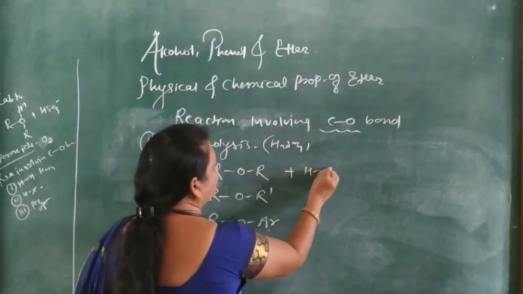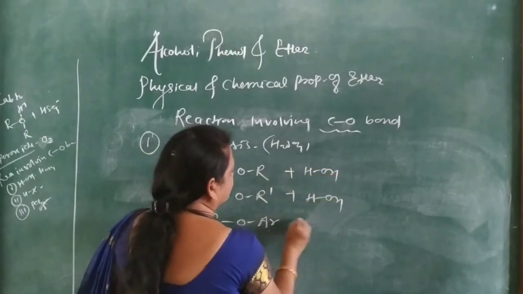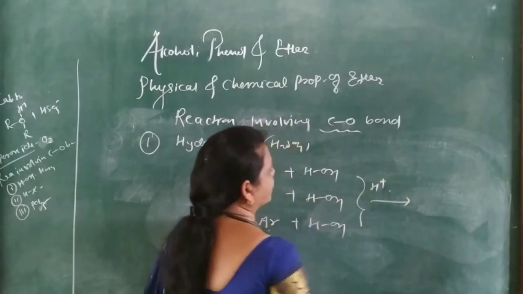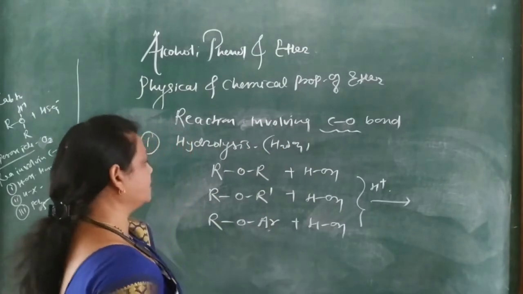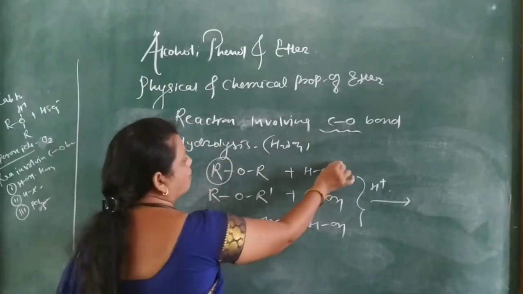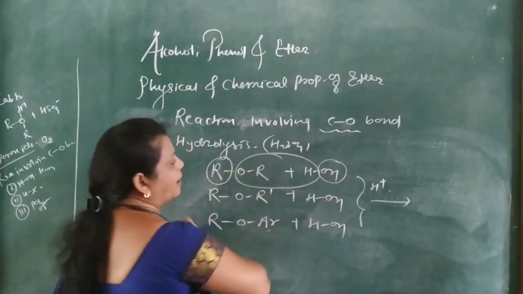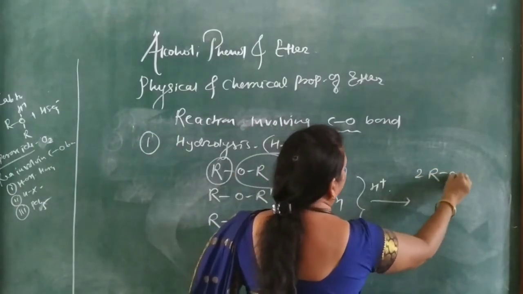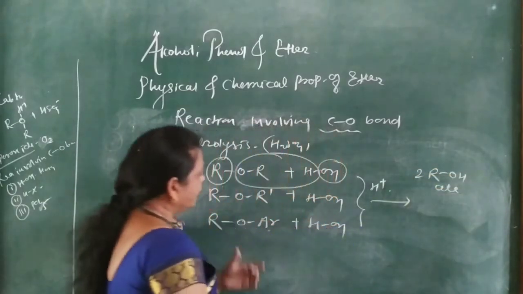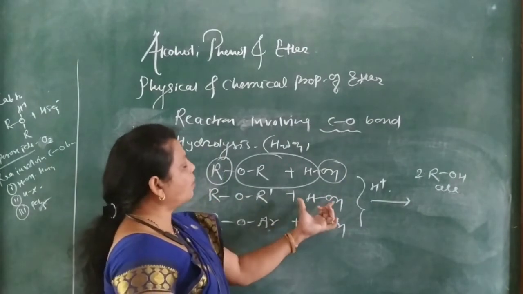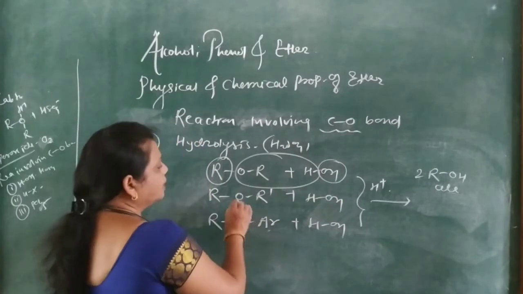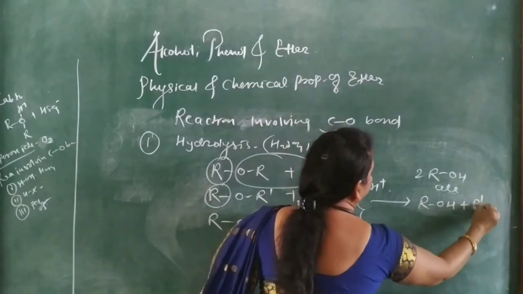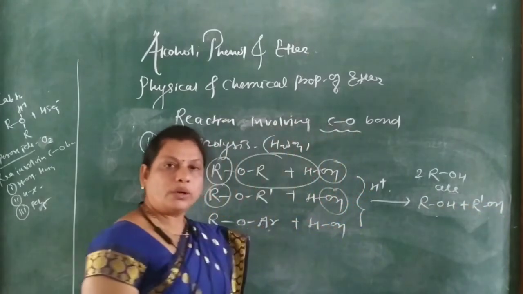On hydrolysis in the presence of hot and concentrated sulfuric acid, R combines with OH and the other R combines with OH. If it is a simple ether, then we get twice ROH, alcohol. If it is a mixed ether, on hydrolysis in the presence of sulfuric acid, R combines with OH to form ROH plus R dash OH, a mixture of two types of alcohol.